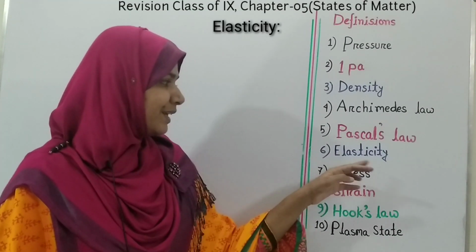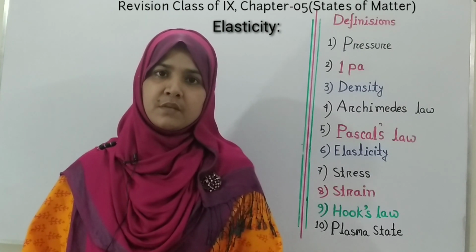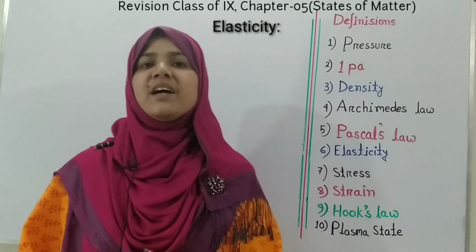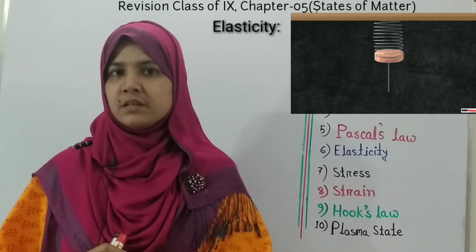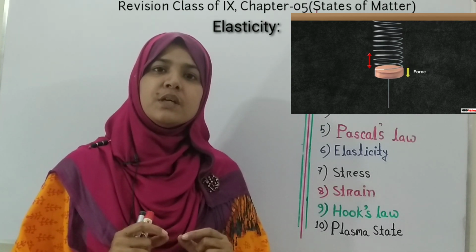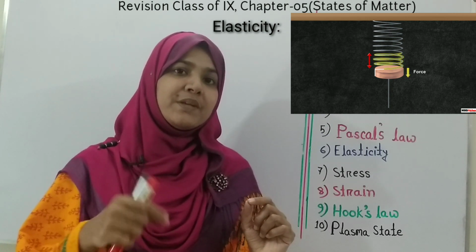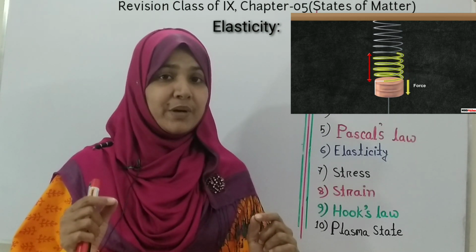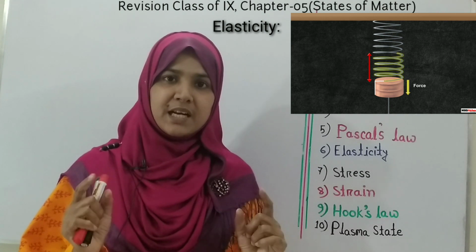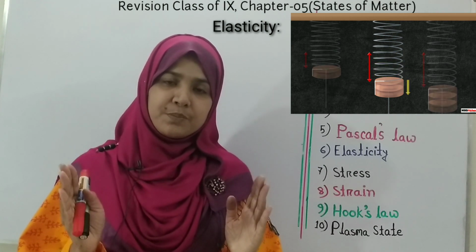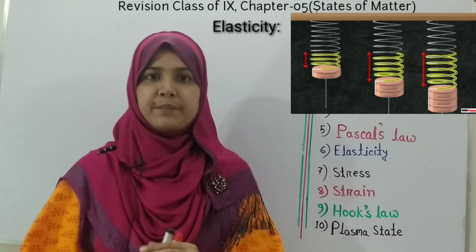Now, elasticity. Suppose you have a spring in your hand. Whenever you start to stretch that spring, you can see that the shape of that spring is changing. But whenever you stop stretching it, you can see that the spring regains its original shape.